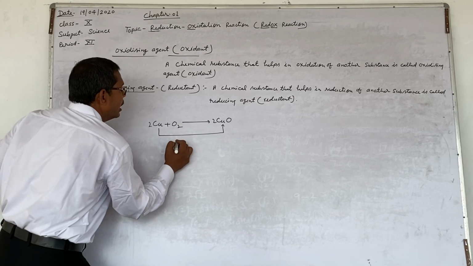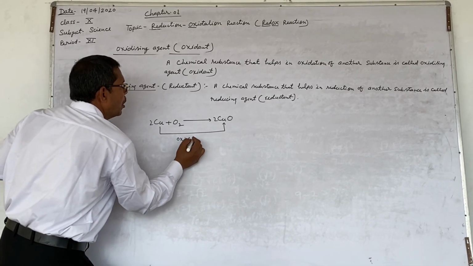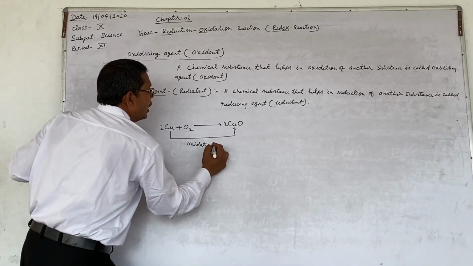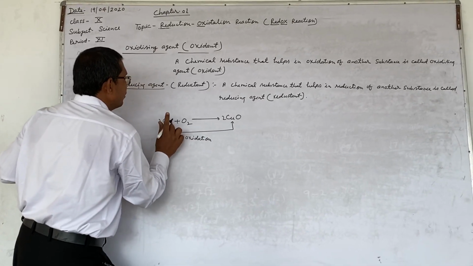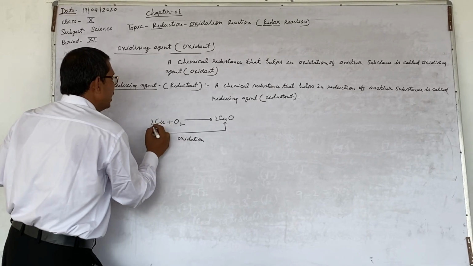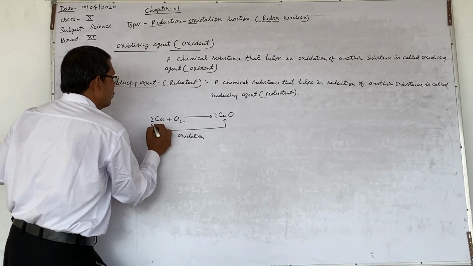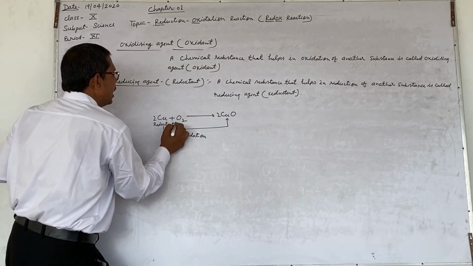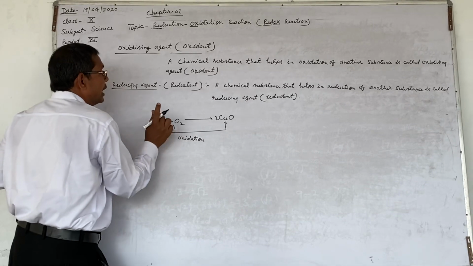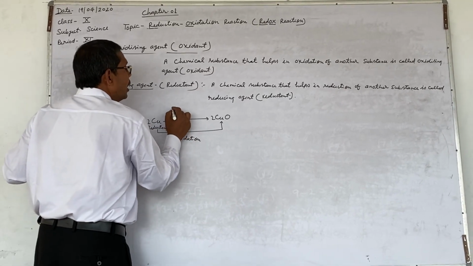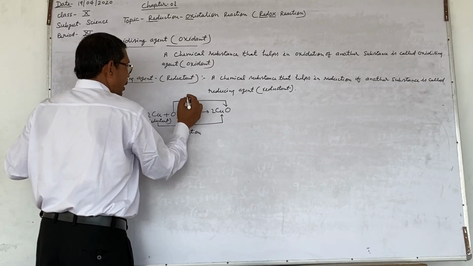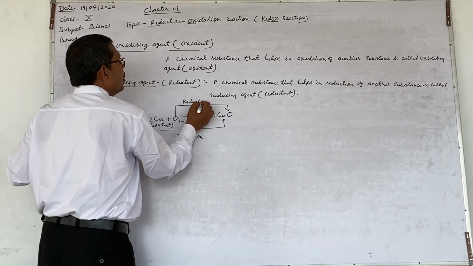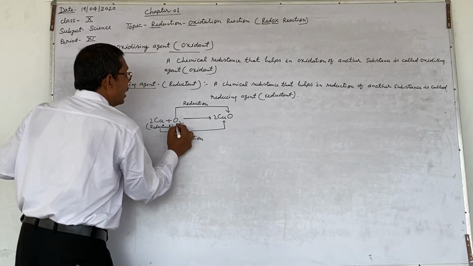So oxidation of copper is taking place here. So copper is the reductant, a reducing agent, and reduction of oxygen takes place, so oxygen is the oxidant.